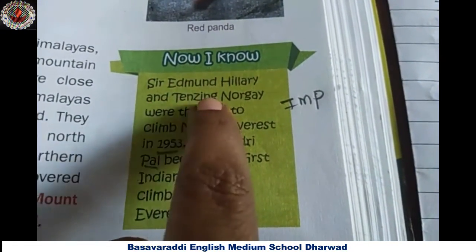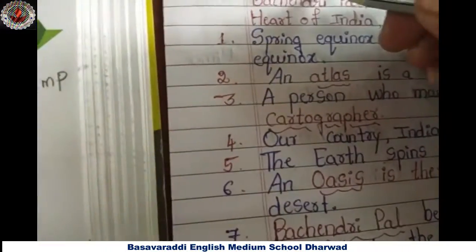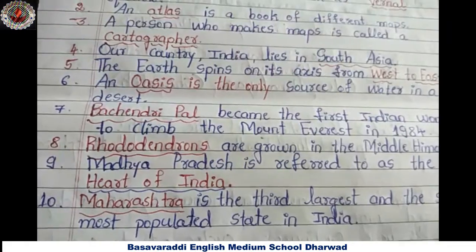See here, Sir Edmund Hillary and Tenzing Norgay were the first to climb Mount Everest in 1953. Okay, Bachendri Pal. Next, eighth question.